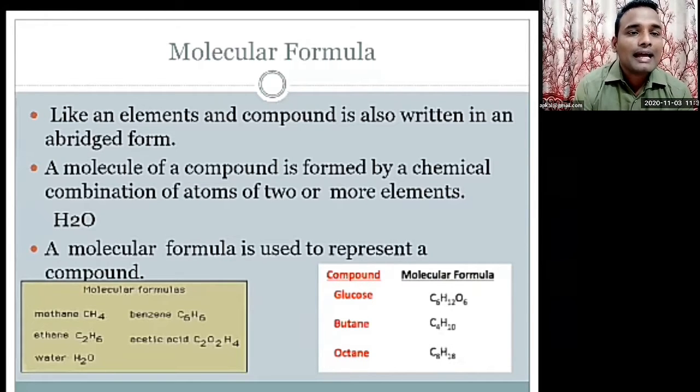hydrogen. Water is H2O, benzene is C6H6, and acetic acid is C2O2H4. These are molecular formulas. In the next picture, the compound is glucose. Glucose is C6H12O6. That is the molecular formula. Butane is C4H10, and the last one is octane, C8H12.